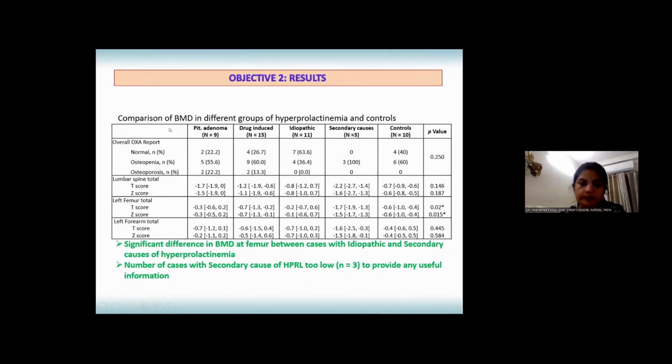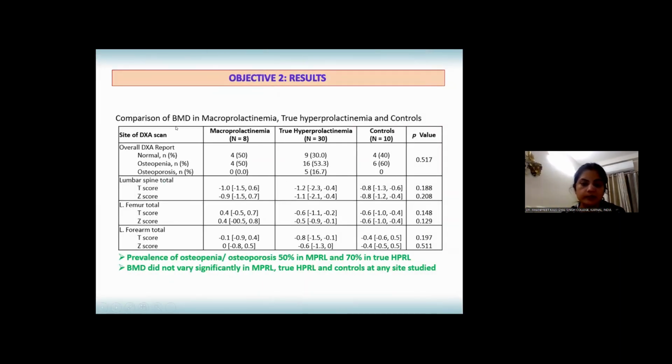Next, we compared bone mineral density in different groups of hyperprolactinemia based upon the cause of hyperprolactinemia. In this, we observed that there was significant difference in bone mineral density at femur between cases with idiopathic and secondary cause of hyperprolactinemia.